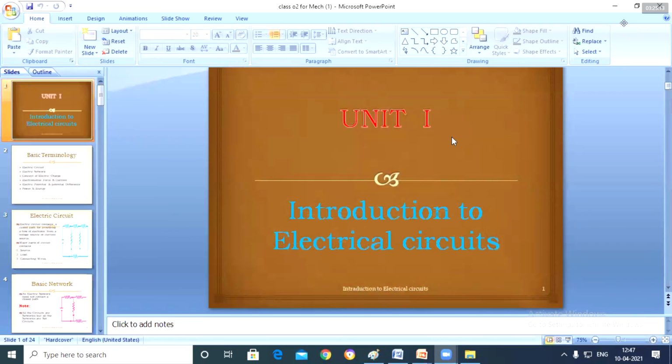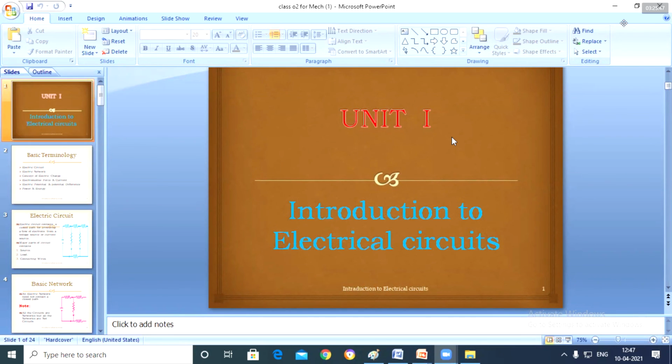The types of elements are: active element, passive element, linear, non-linear, bilateral, unilateral, lumped or distributed, and time variant and time invariant. An active element is an element which gives energy to other elements. When it is always giving energy to other elements, then we can say that it is an active element.